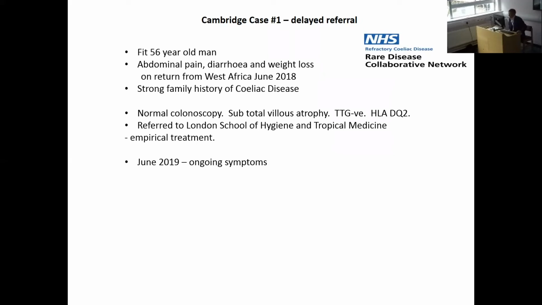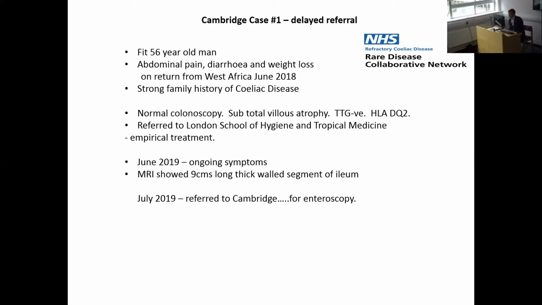And in fact, it took him a long time to point out that he still had ongoing symptoms and significant weight loss. So a year after his initial presentation, an MRI scan showed that he had a 9 centimeters long, thick-walled segment of ileum. And at that stage, he was actually referred to me, but not for the consideration of the possibility of refractory celiac disease and lymphoma, but instead because we have enteroscopy and might be able to access this for biopsy.